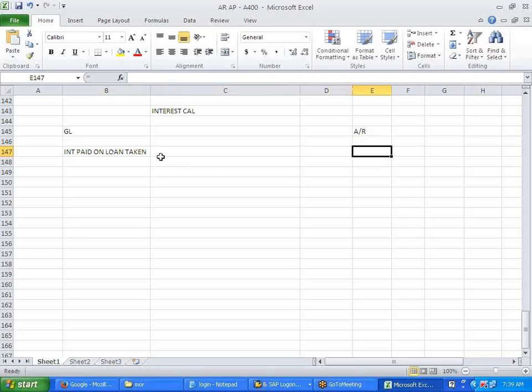Yes. Then, in the case of AR, interest charged to customers for late payment. Okay, do you have this, Usman, at your end? Do you charge interest?